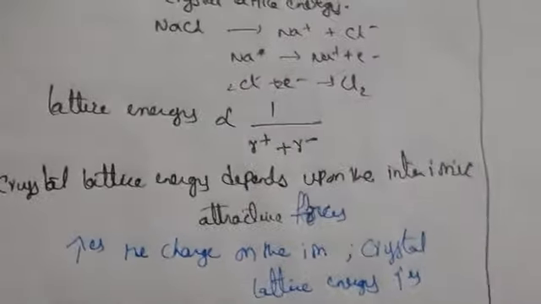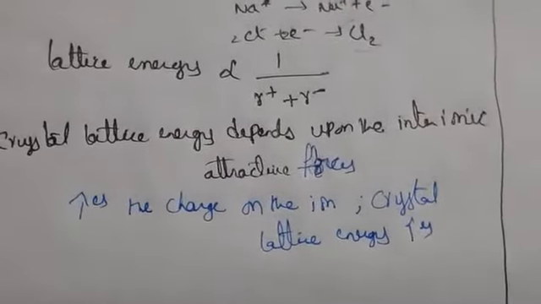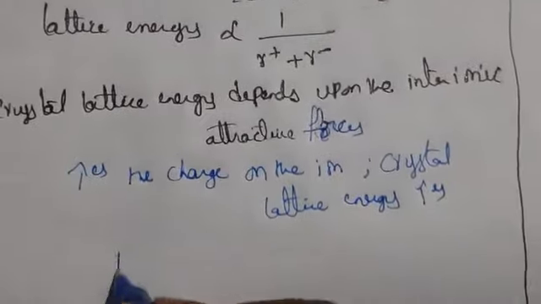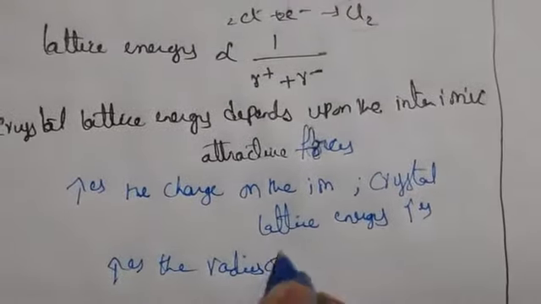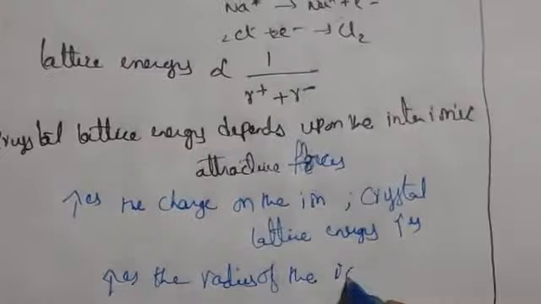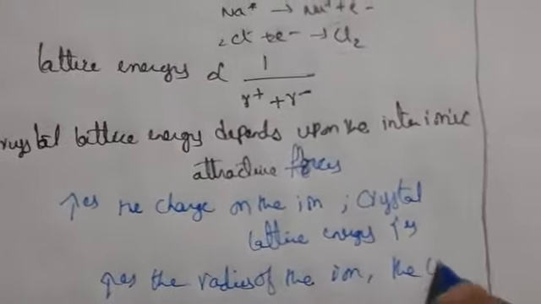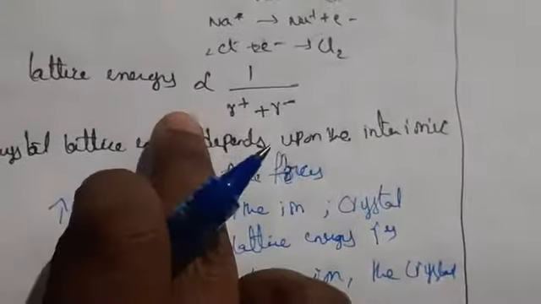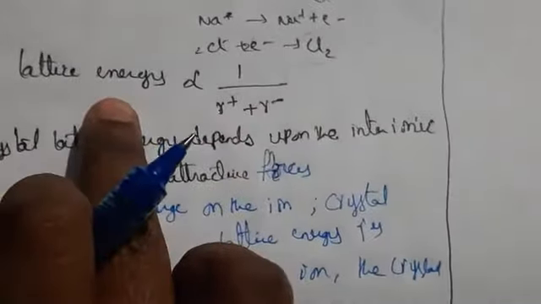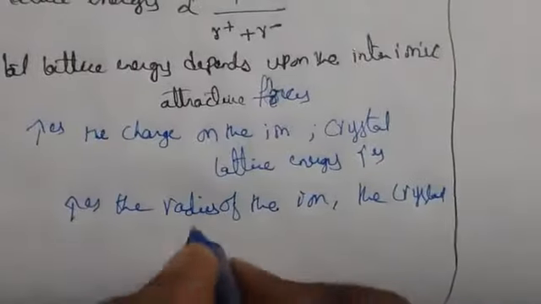When you increase the radius of the ion, the crystal lattice energy decreases. So why do we say it is inversely proportional to the radius? Because if one increases, the other decreases.